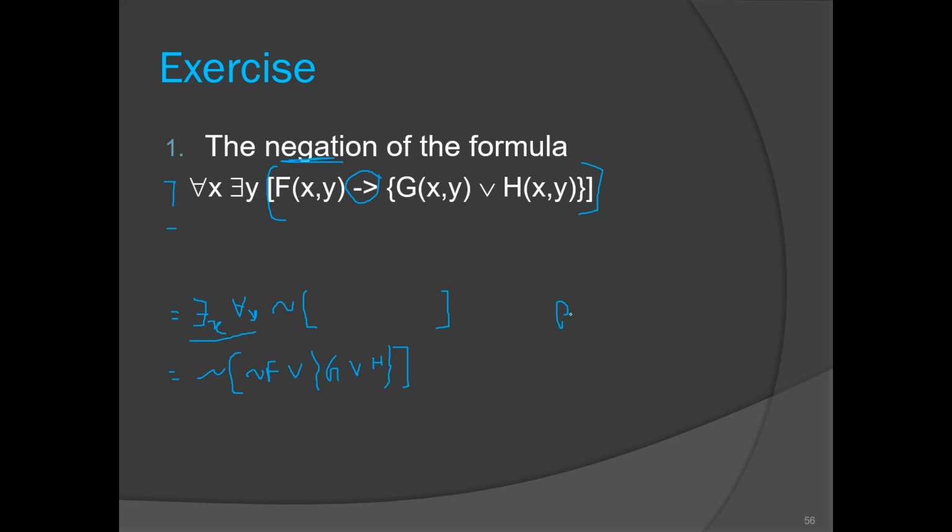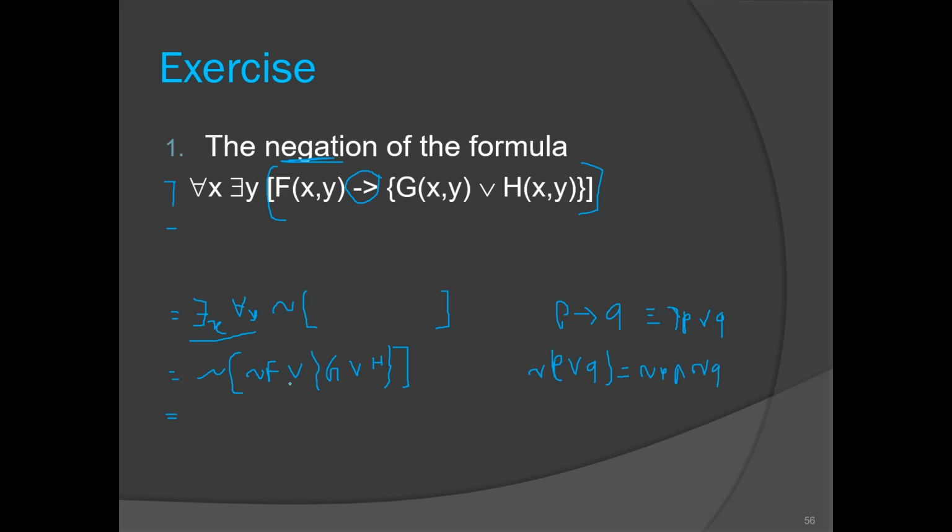What is the implication elimination rule? p implies q is equivalent to negation of p or q, right? The same I have done here, negation of f or this curly bracket. Then here we can apply De Morgan's law: negation of p or q is equivalent to negation of p and negation of q, right?